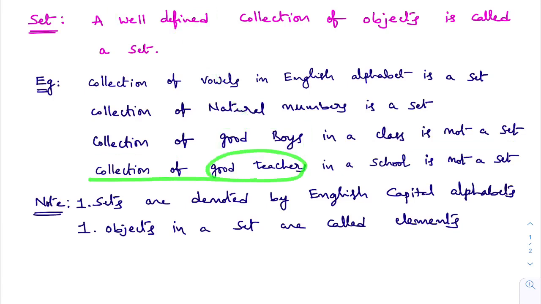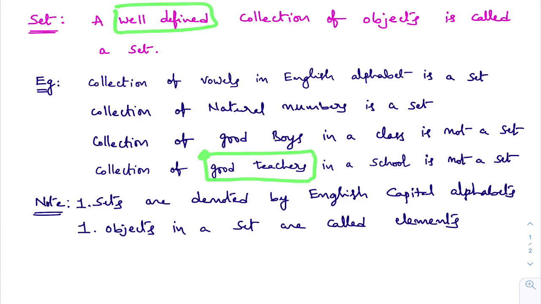Collection of good teachers in a school. In your school, collection of good teachers. Good teacher is not well defined. Best teacher, not well defined. Good teacher means what? A teacher who won't scold you, that teacher is good. The teacher who explains well but always gives punishment, that teacher is good. The teacher who never asks a question to you, that teacher is good. What is a good teacher? Good teacher is not well defined. Please try to understand. Collection of good teachers in a school is not a set. Why? Because if I ask you to write a collection of all good teachers in a school, you will write one list, your friend will write another list.